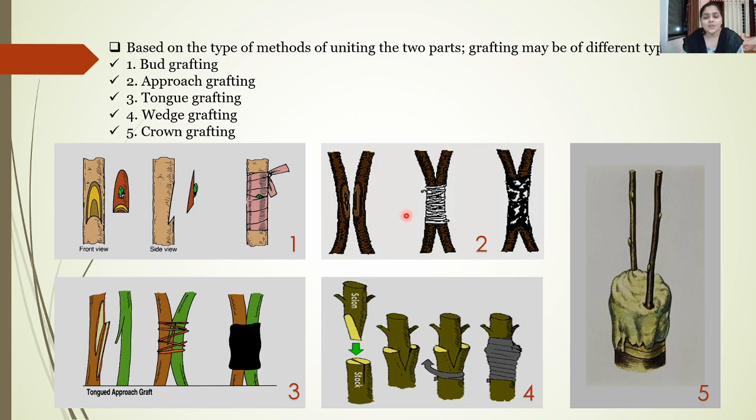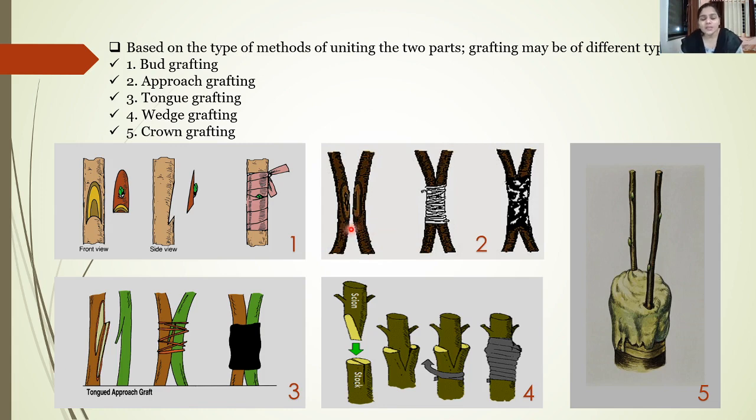Now the second type is called approach grafting. In approach grafting, two plants are approaching each other. Now you can see these are the two plants. On these plants, a vertical cut has been given to both the plants, so that the cambium of both the plants is exposed.